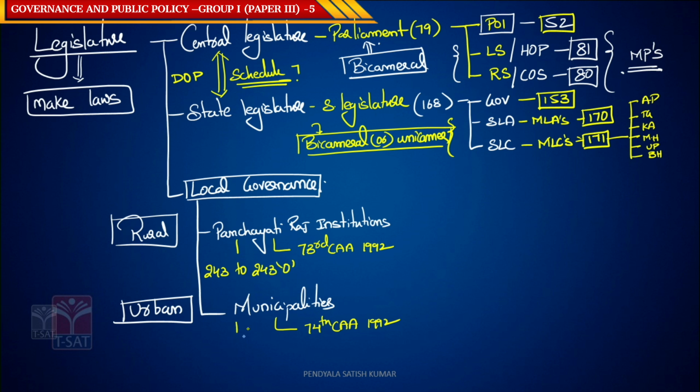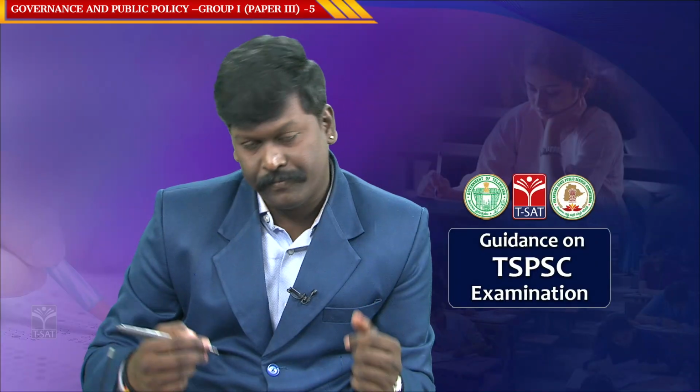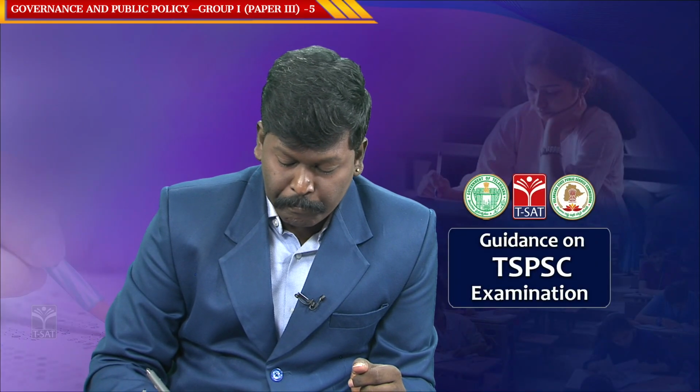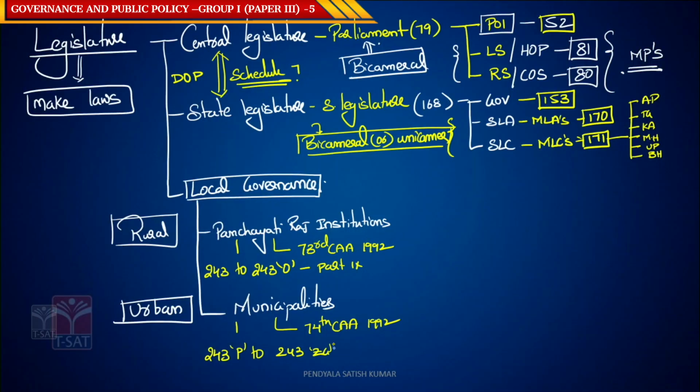Similarly, municipalities are discussed from Article 243P to 243ZG. Panchayats are Part 9 of the Constitution, and municipalities are Part 9A.